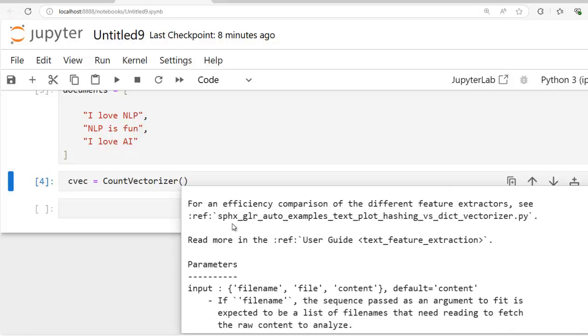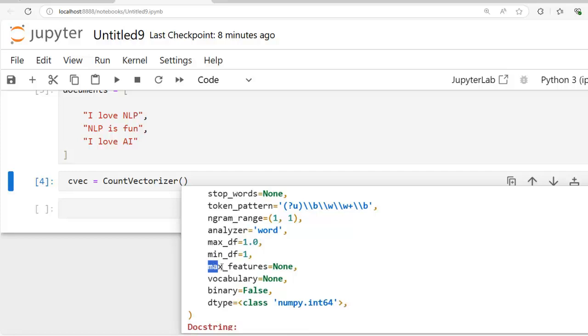Now let's move to our next parameter, max_features, which is by default set to None. This means all words will be included in our vocabulary. You can set this to a number like 1000 to use only the top 1000 most frequent words. Currently we are keeping it as it is, None.